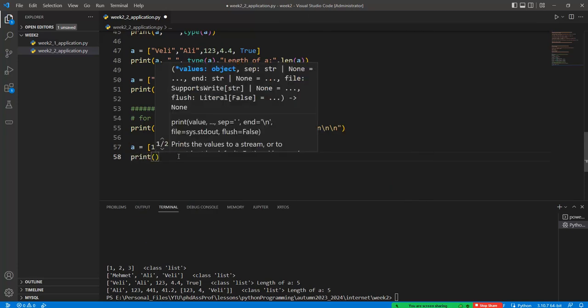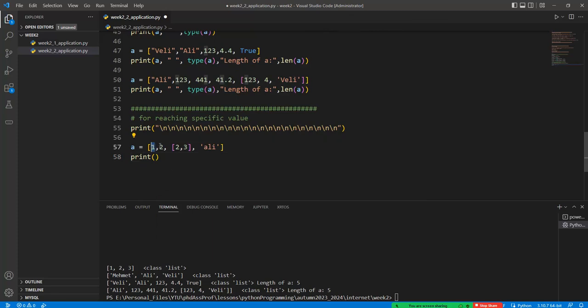And so how can we reach one value in here? We can use the open and close bracket, like this one, a[0], and 0 is the index of this term.